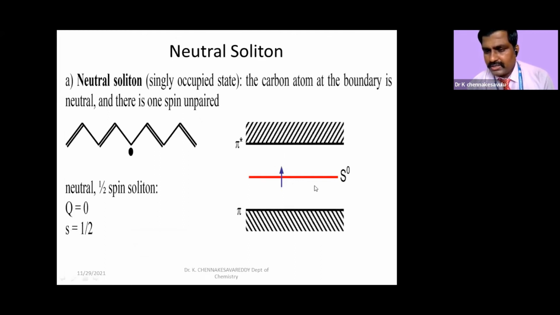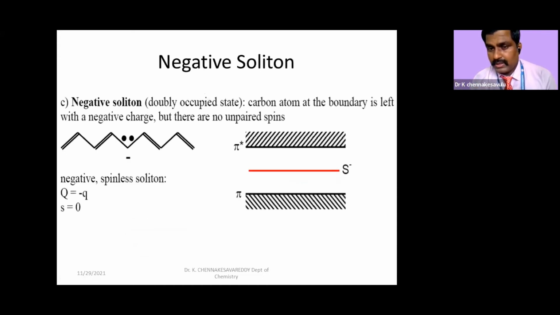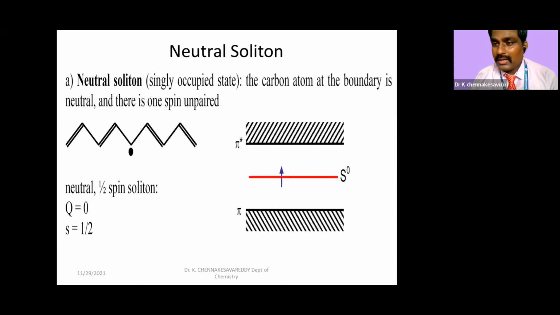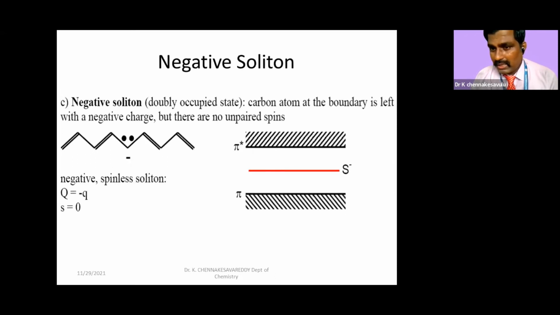The positive charge means this unpaired electron was removed and we are getting a positive charge. And here you see that two electrons are there. Since with this soliton we are expressing whether spin is there or not, here we have indicated S minus. Here, S neutral, it is S. You see, one electron, one free radical. One S, one electron is there; no electron; and two electrons are there. That is what S minus we have here.